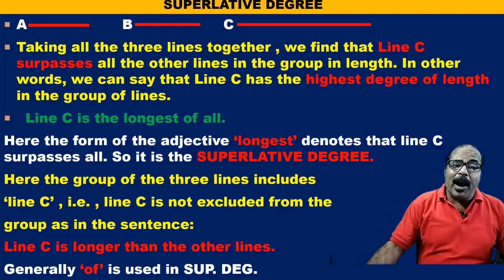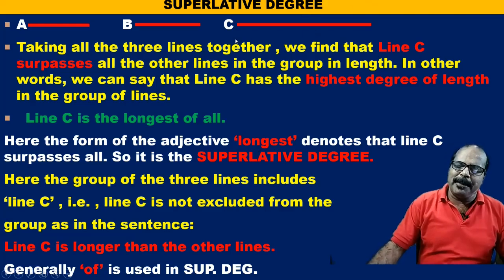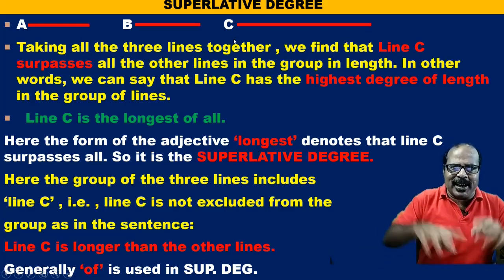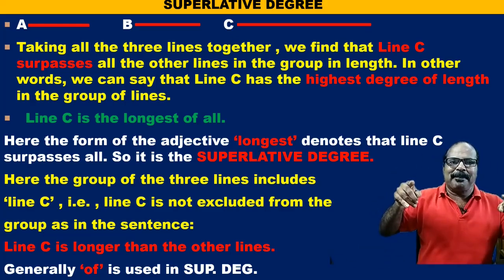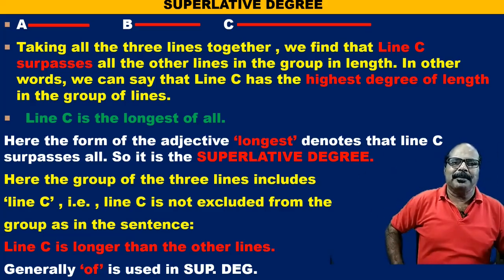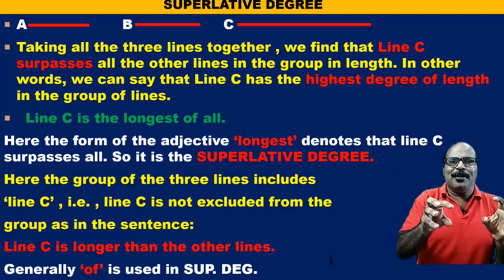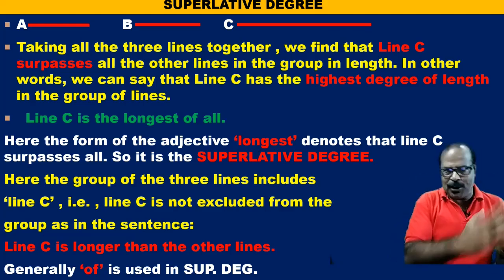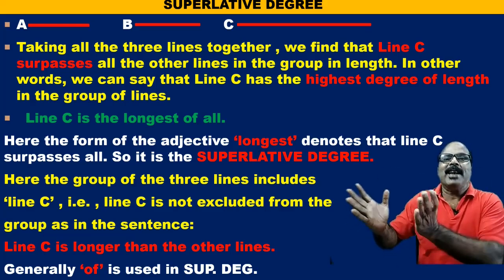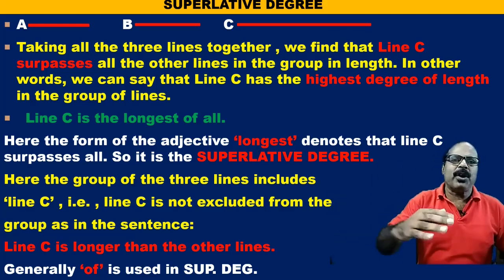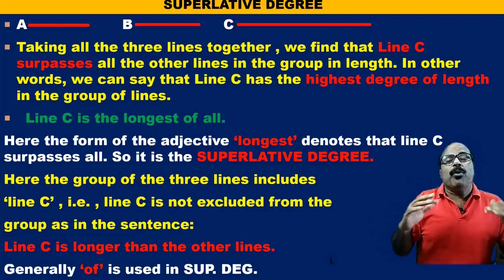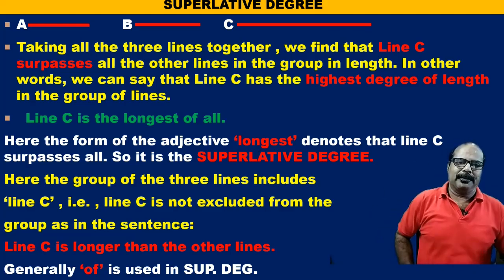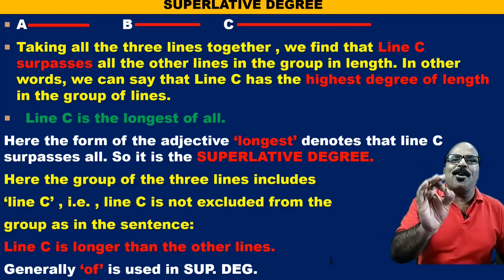So I can say line C is longer than line B, line C is longer than line A. Again I can say line C is longer than line A and B, or lines A and B. So here also we have made two groups. One individual, line C, is longer than a group, line A and line B. In this way we can say line C is longer than the other lines. So line C is the longest line.